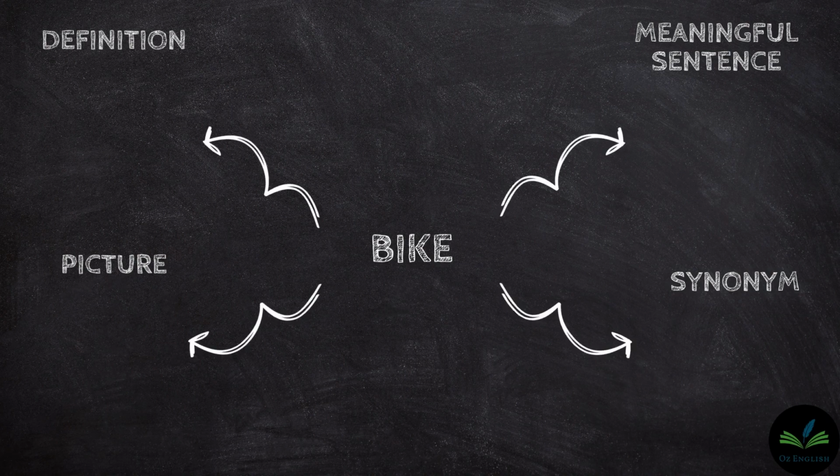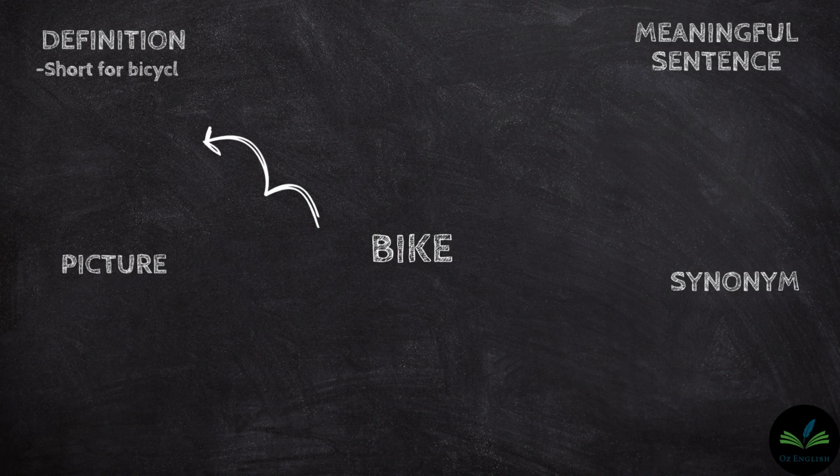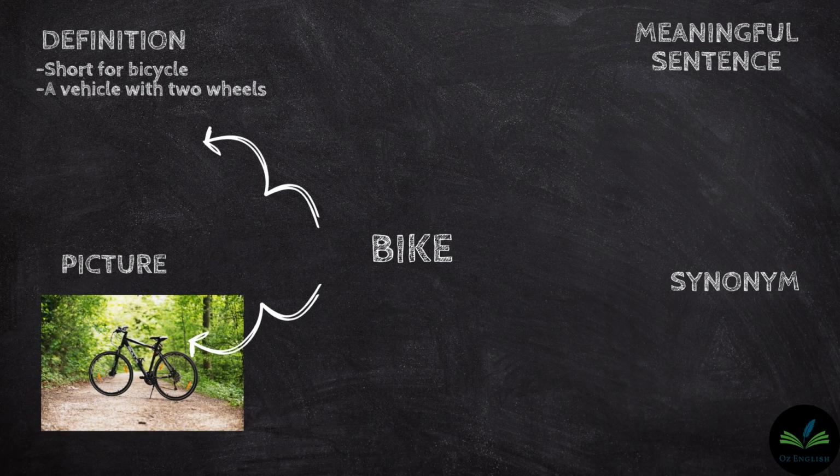Our next word is bike. Bike is short for bicycle and a vehicle with two wheels. And here is a picture of a bike.